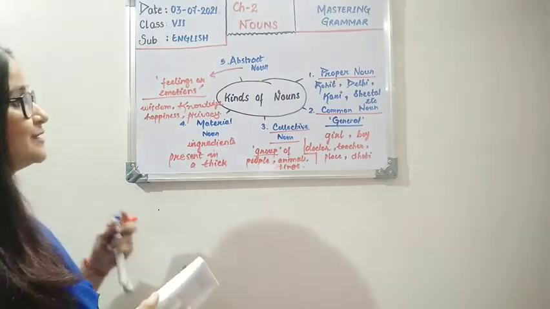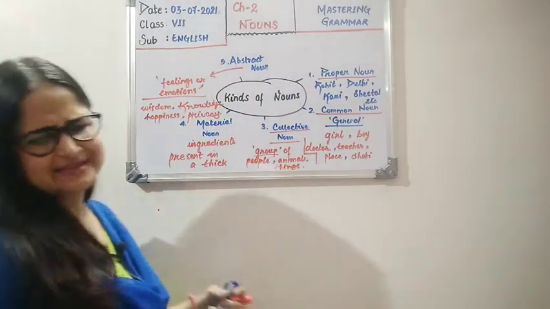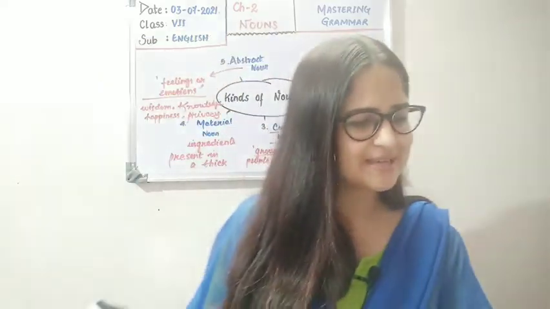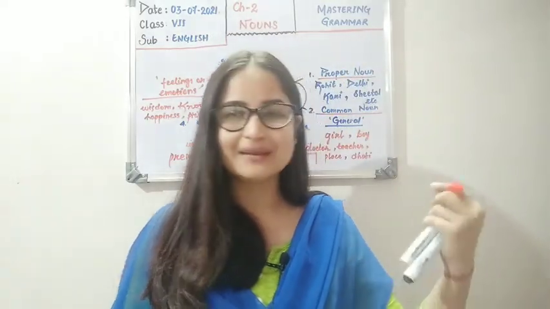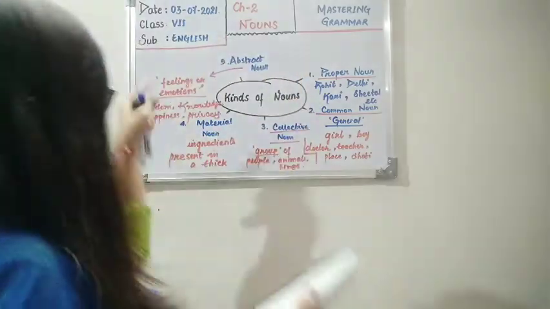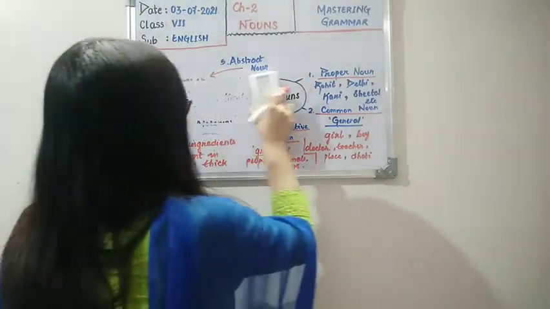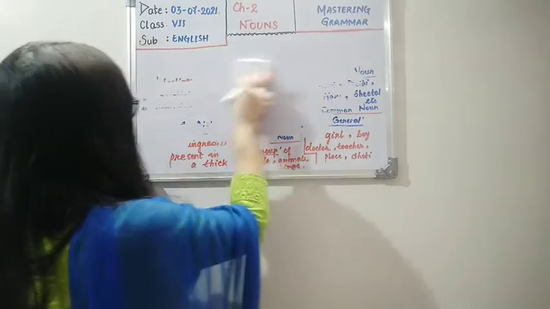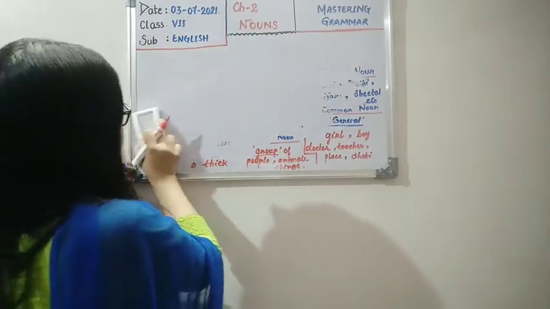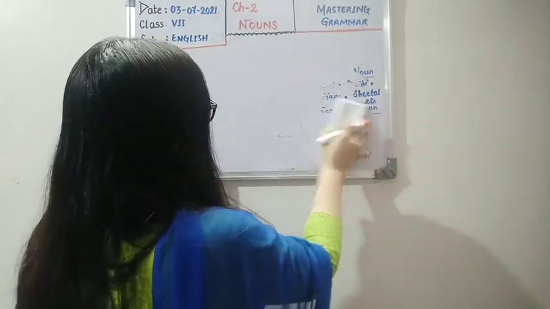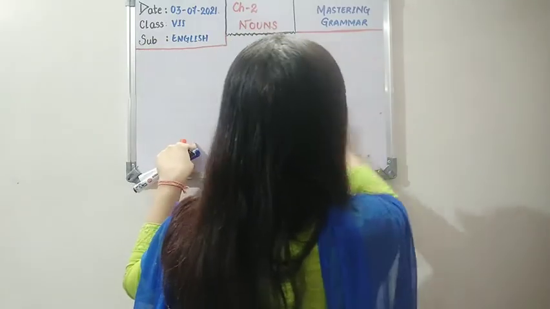Okay children, now moving to the exercise that follows. There's an exercise right after the explanation of all the kinds of nouns. So now children, let's move to the first exercise of this chapter. Let's complete it.